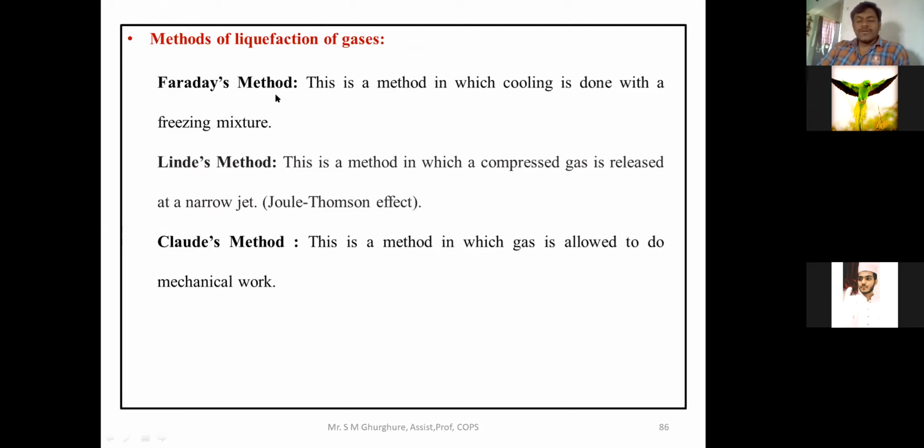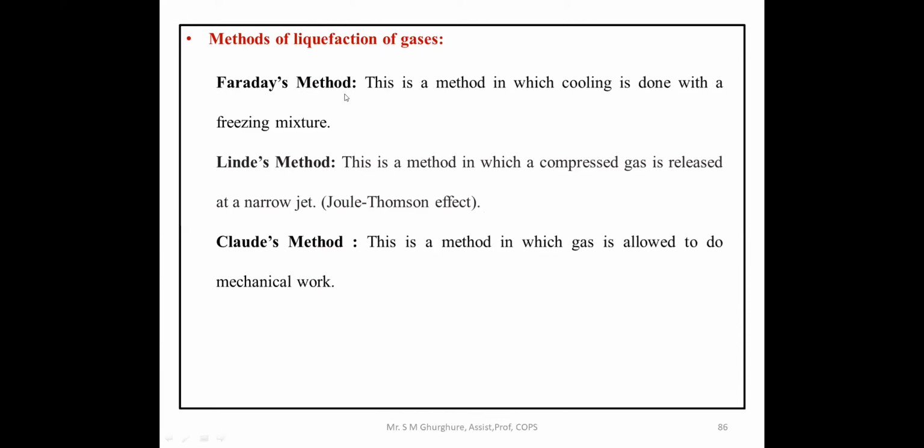The first method is Faraday's method, in which cooling is done with a freezing mixture. You have to use a freezing mixture, for example, ice and salt.